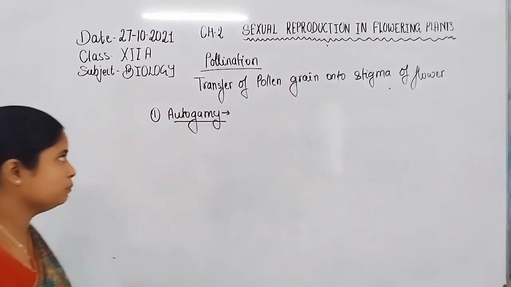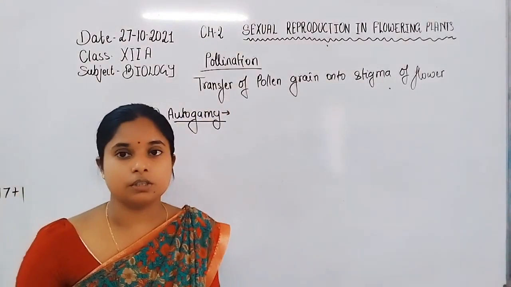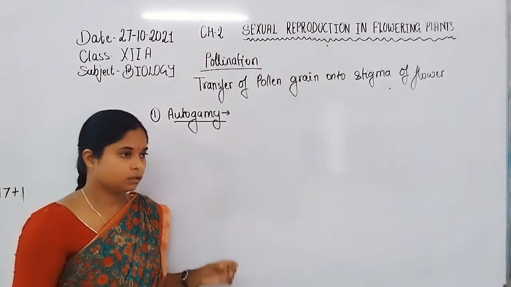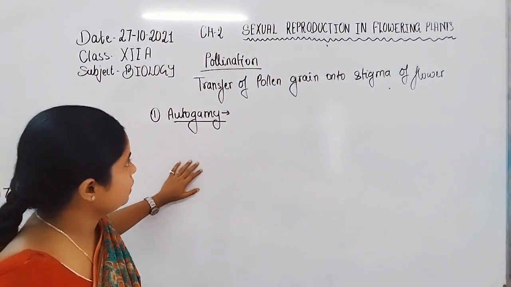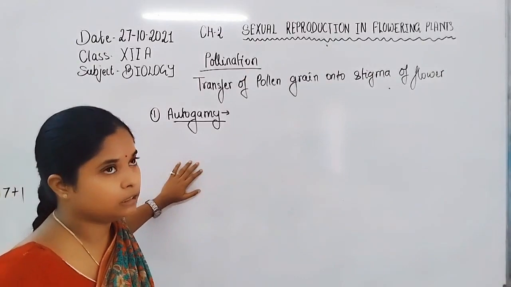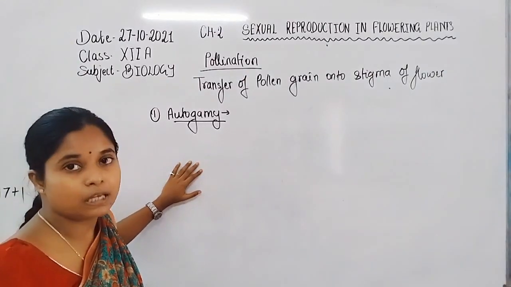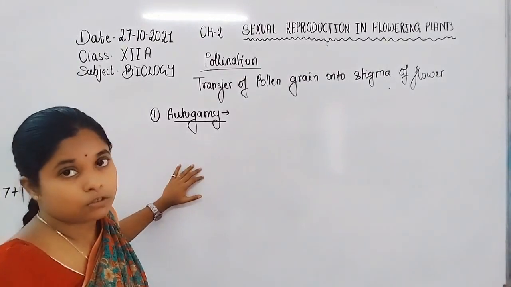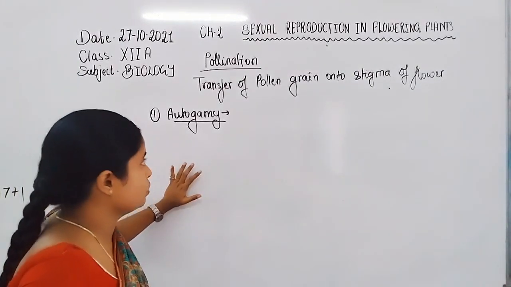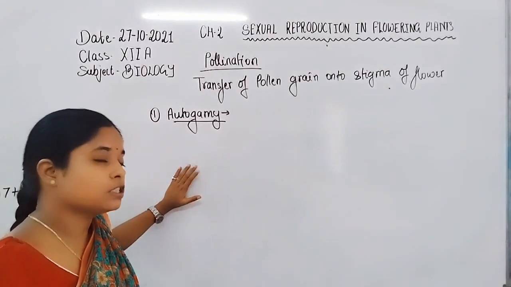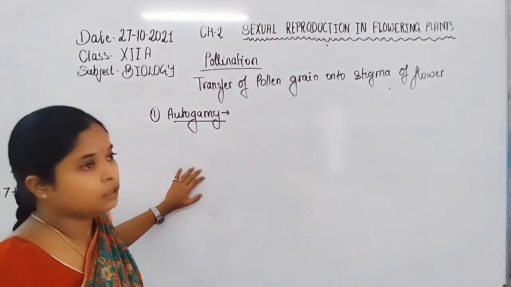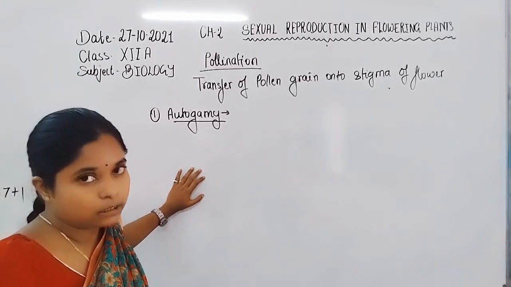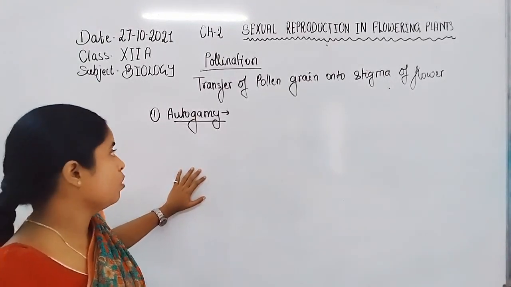Autogamy is simply the process of self-pollination, where the stigma and pollen grain are of the same flower, or originate from the same flower. Such type of pollination is known as autogamy, where pollen grain of a flower reaches the stigma of its own flower.